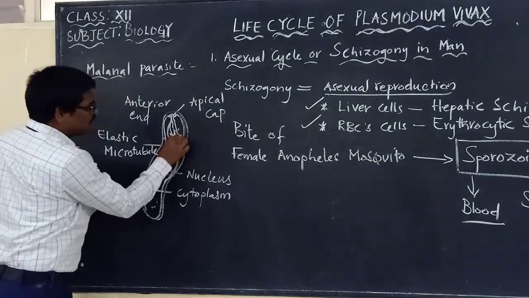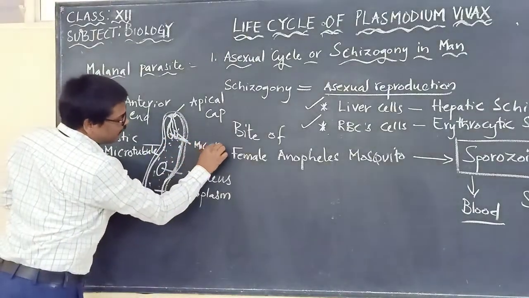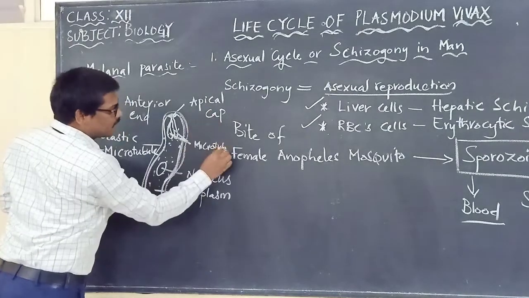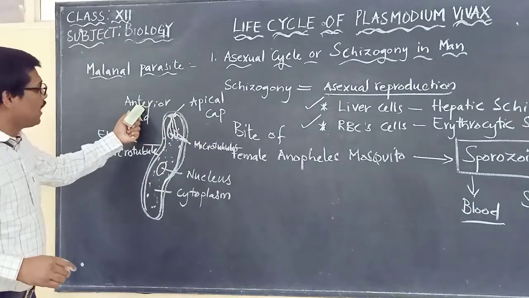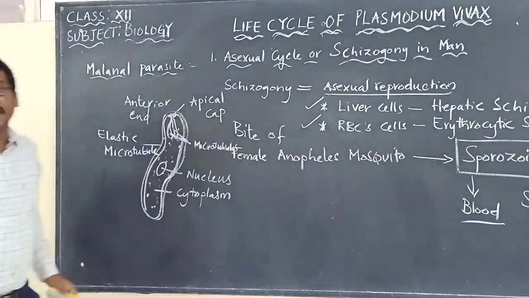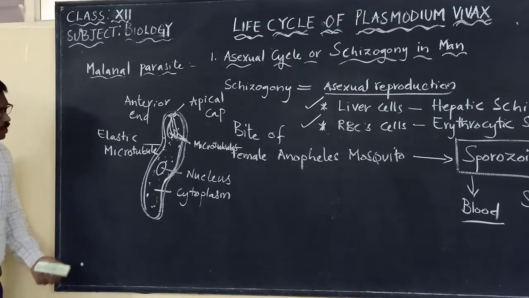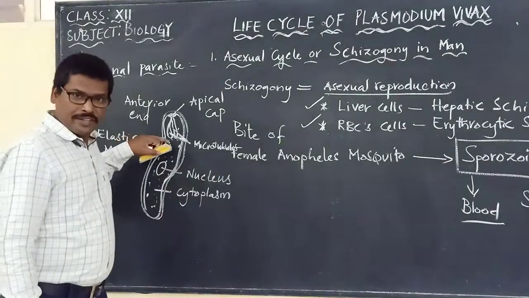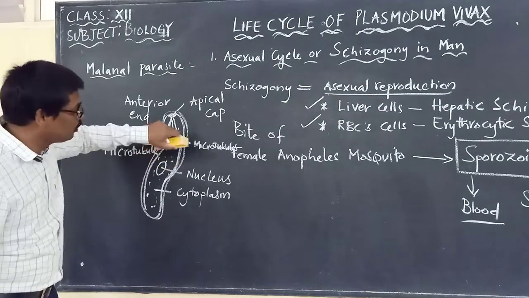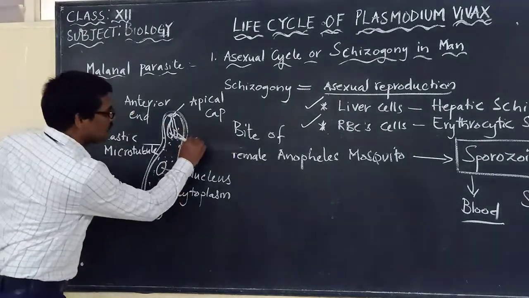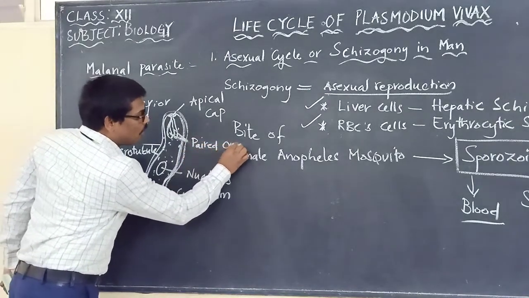And now these microtubules that are there, these tubules which are opening at the anterior end, the apical cap. So this is the sporozoite. This sporozoite is showing two tubules. What are those tubules called as? These are called the paired organelles.